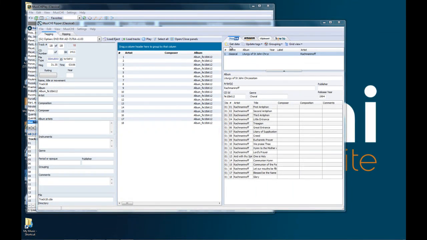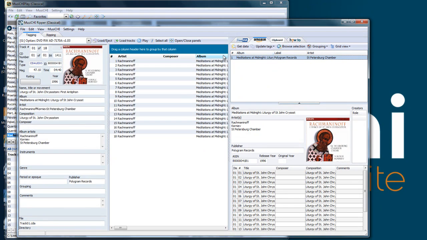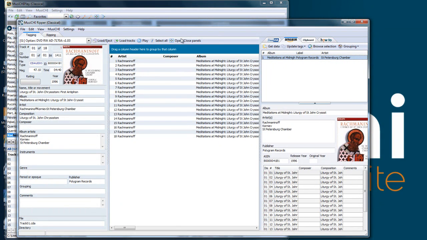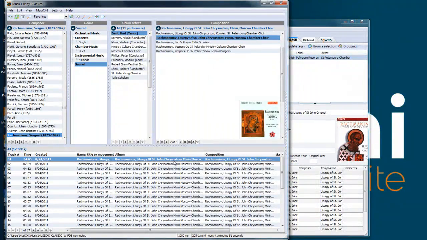We found the CD both in FreeDB and in Amazon. Let's get Amazon data, looks cleaner. Update tag, all, and here we are. Now, let's get what I have already from Rachmaninoff, the same CD.